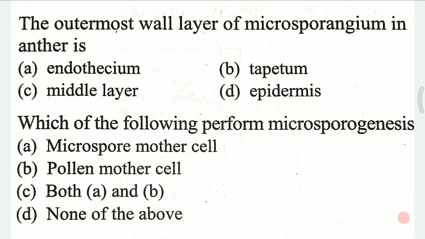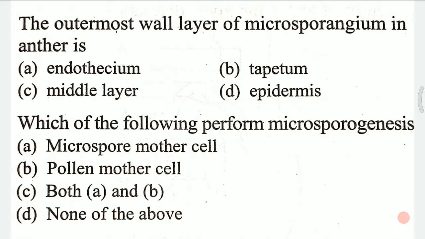Question 1. The outermost wall layer of microsporangium in anther is first A. Endothecium, B. Tapetum, C. Medulla, D. Epidermis. The outermost wall layer of microsporangium in anther, and the answer for this question is D, that is epidermis.